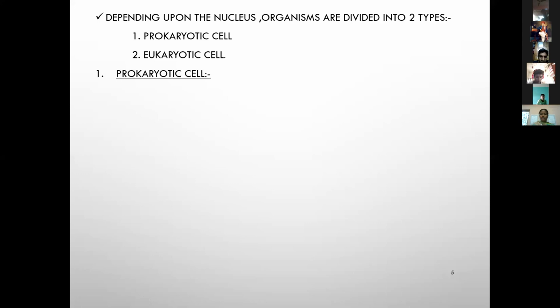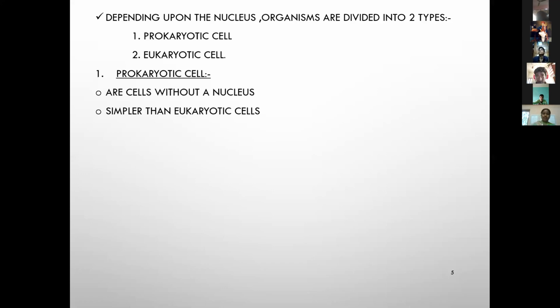Okay, first of all, we are going to study prokaryotes. So what is a prokaryotic cell? Prokaryotes are organisms which have an unorganized nucleus. That means they do not have a nucleus and they do not have a nuclear membrane. The nucleus is not organized, that means it does not have a specific shape.